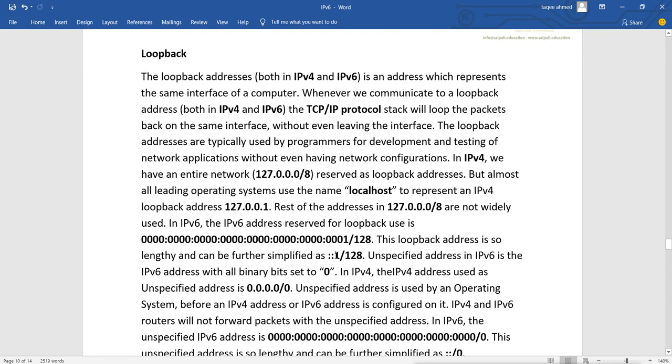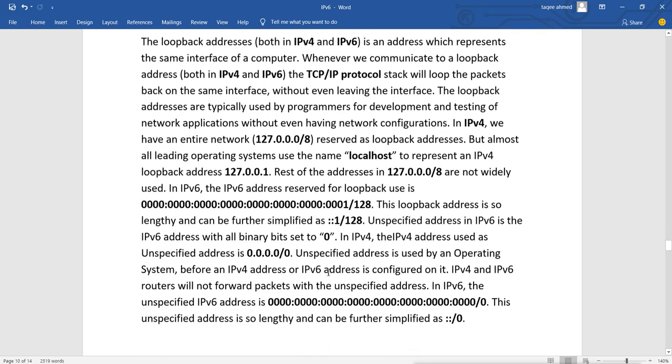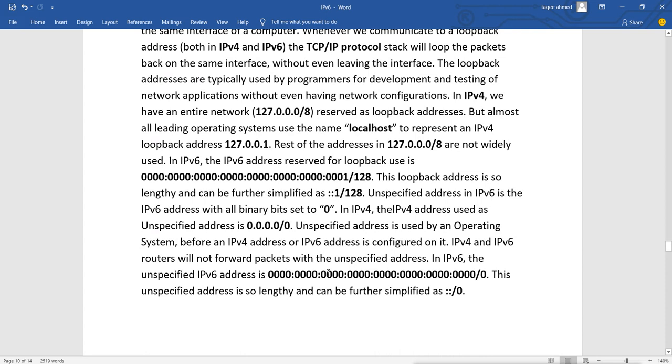And the unspecified address in IPv6 is binary all zeros. In IPv4 we have an unspecified address like 0.0.0.0, the first address. It also has lots of uses. We cannot use it on any interface of any device, but it has a unique use. In IPv6 it is all zeros /0, and we can easily write it as ::/0.